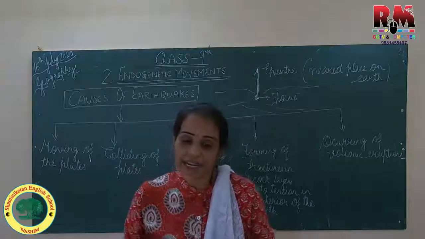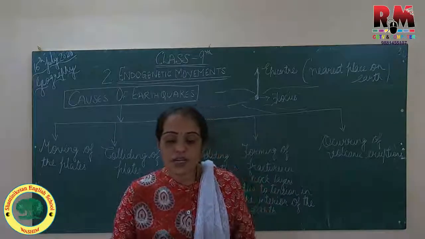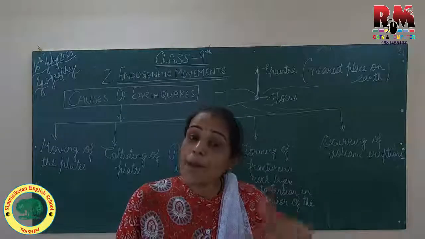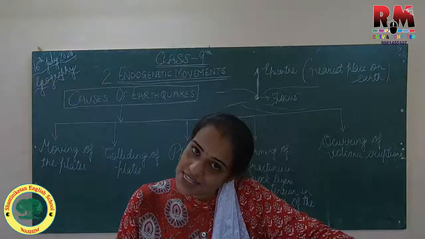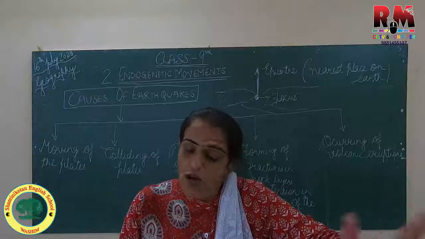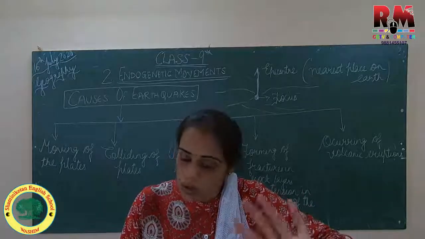Then comes the secondary wave, the waves which reach the earth surface after the primary wave. कि प्राइमरी वेव के बाद जो वेव रीच करती है अर्थ सरफेस पे, that is called the secondary wave. These waves also scatter in all directions from the focus of the earthquake.